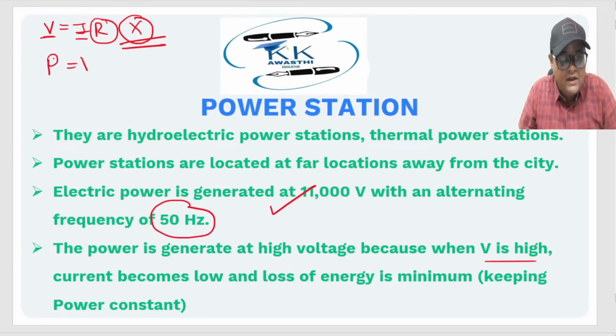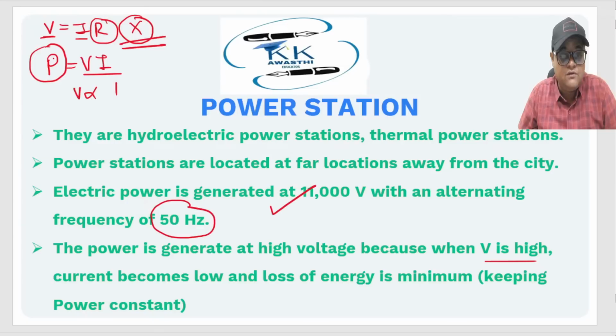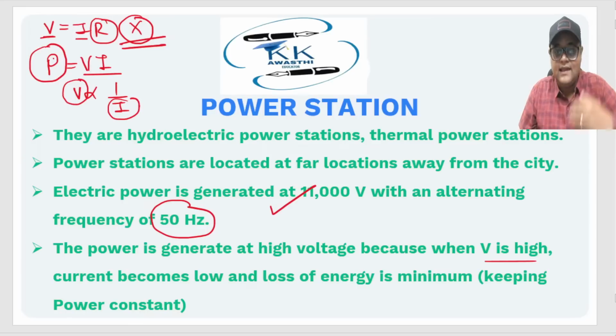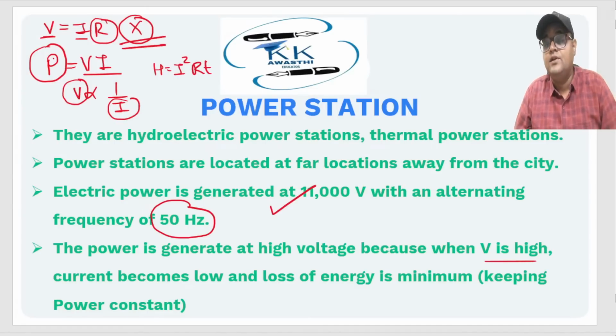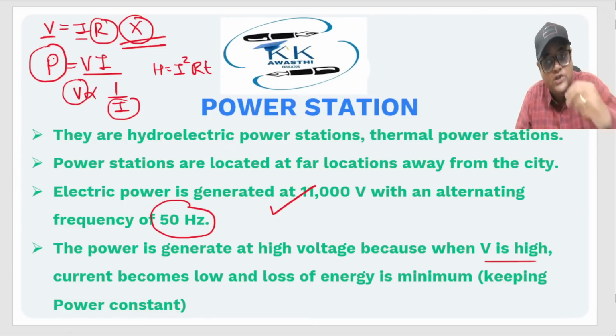So here we'll be using this particular formula. If we keep power constant, then V is inversely proportional to I. Now just tell me, if I keep the value of V high, what will happen? I will become less. And if I becomes less, we know that heat generated is I²RT. So a low value of I will account for less losses. We need to keep a check on the losses as well.